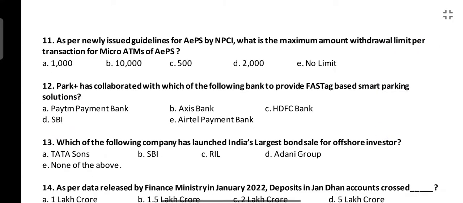Next is, as per newly issued guidelines for AEPS, what is AEPS? Aadhaar Enabled Payment System by NPCI. What is the maximum amount withdrawal limit per transaction of micro ATMs of the Aadhaar Enabled Payment System? NPCI has recently launched a few guidelines for AEPS. So what is this maximum amount withdrawal per transaction? The answer is 10,000. Maximum withdrawal per transaction is 10,000, and a maximum of 5 transactions is allowed in a month, and a maximum of 5 mini statements is also allowed. We should know these things.